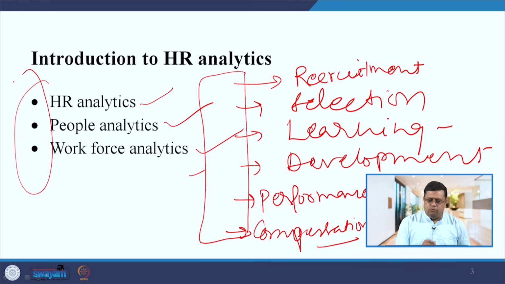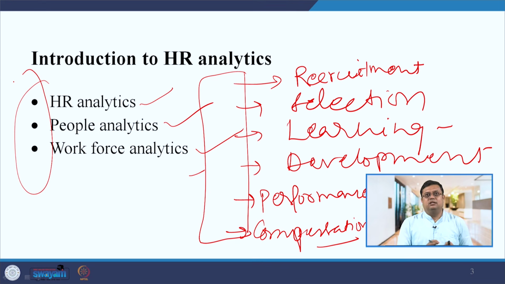I already said what things will come. If you want to take some other things also, you can include them, like engagement, leadership analytics, or motivation. But most of the topics you can cover under these 6 functions only. Engagement, for example, you can bring under performance.